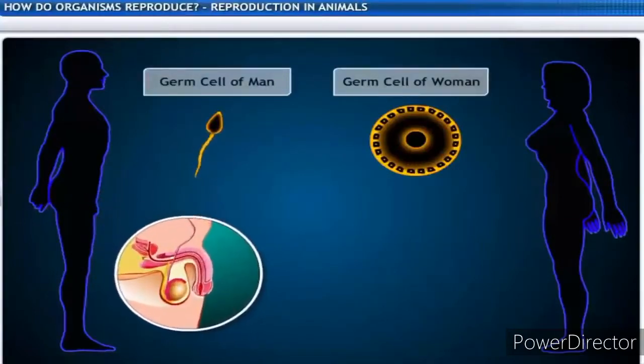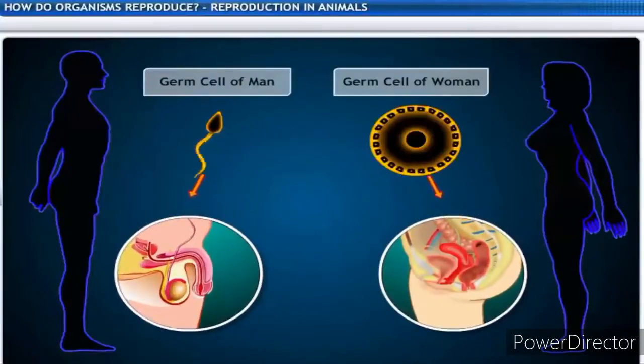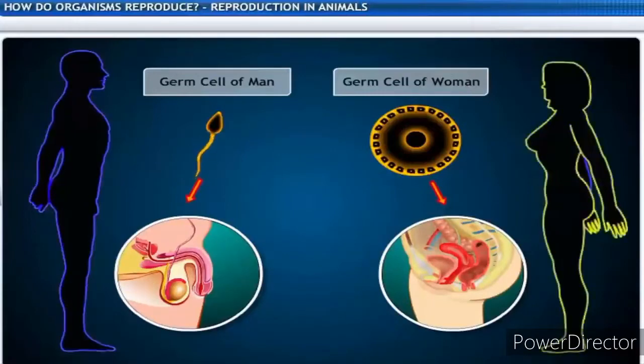This differentiation in germ cells leads the female and male reproductive organs to be different. This leads to dissimilarities in the bodies of male and female animals.